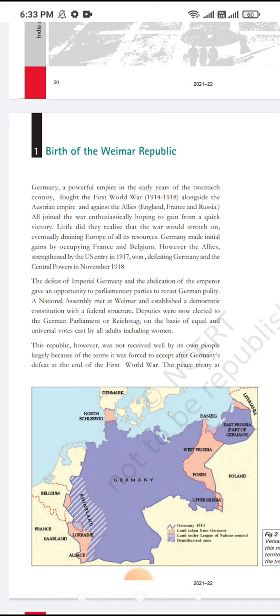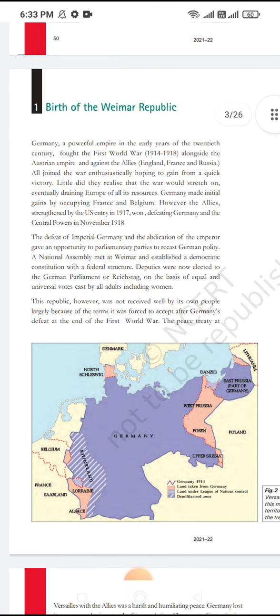Write it point-wise. The first point: Germany lost 13% of its territories. Germany lost 75% of its iron. Thirdly, Germany lost 26% of its coal. Fourth point: the Allied powers demilitarized Germany. Fifth point: the war guilt clause, under which Germany was forced to pay compensation of 6 billion euro.